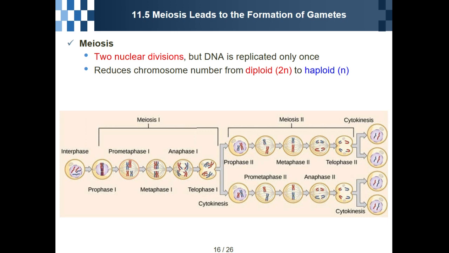Initially they start from 2N, but finally they make N. Meiosis 1 is composed of prophase 1, prometaphase 1, metaphase 1, anaphase 1, and telophase 1. Meiosis 2 starts from prophase 2, metaphase 2, anaphase 2, and telophase 2, after which cytokinesis happens.